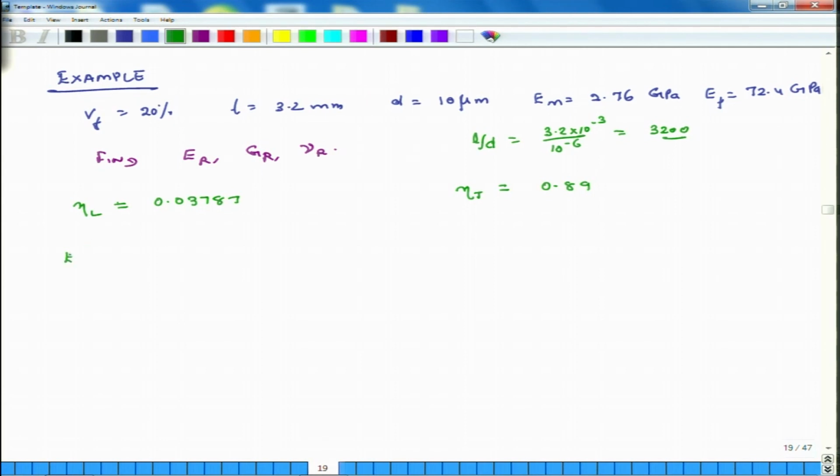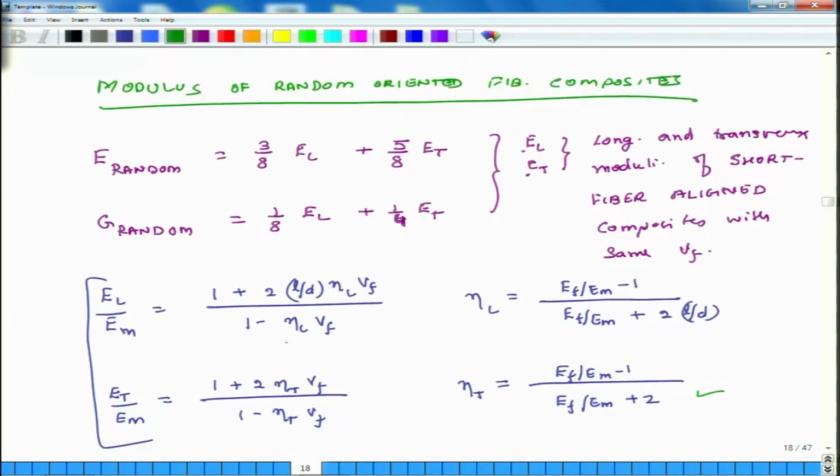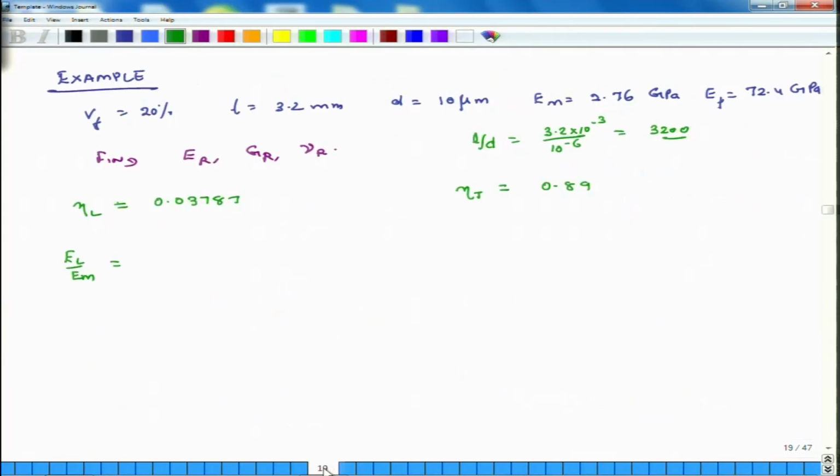The next thing is we compute E L over E M, using this entire expression, 1 plus 2 L by D eta L V F divided by 1 minus eta L V F. All I am doing is using this relation. From this I calculate that E L equals 16.26 GPa.